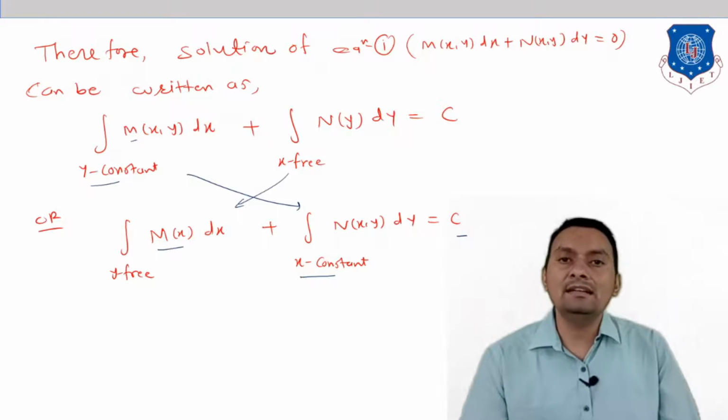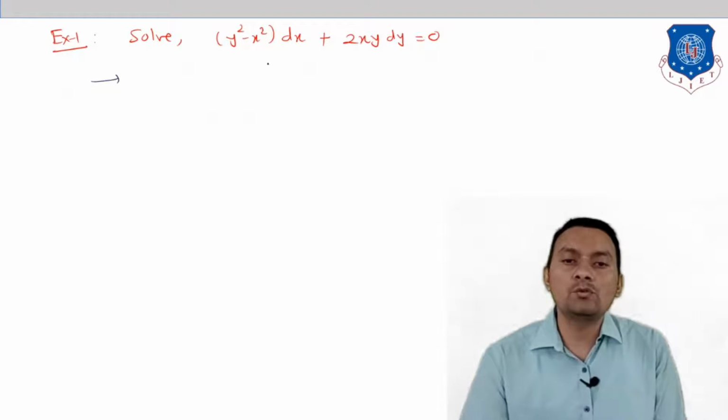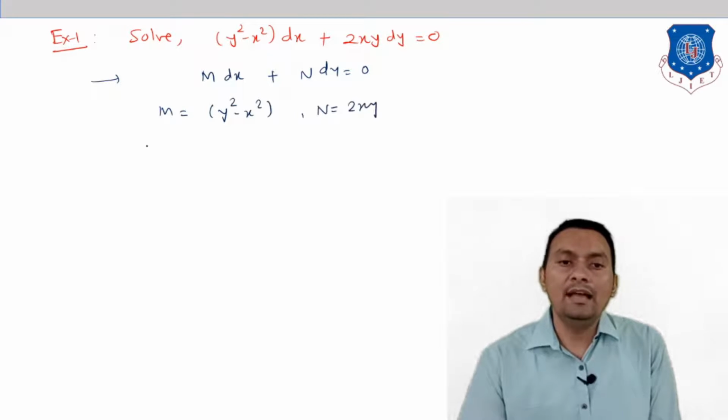So let us see the next example, so then it will be very clear. How to solve this differential equation (y square minus x square) dx plus 2 times xy dy is equal to 0? First, we compare with the given differential equation M dx plus N dy is equal to 0. From this, we get that M is equal to y square minus x square and N is equal to 2 times xy.